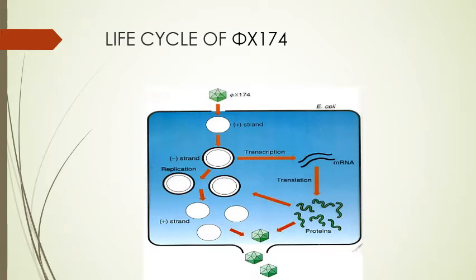Now the life cycle of φX174. Here the φX174 bacteriophage comes in contact with E. coli, which has a positive strand, and from there negative strand replication takes place, and then again positive strands are formed. Then on the other side you can see there is transcription, and because of transcription mRNA is formed, and then again from translation proteins are formed, and then the bacteriophage comes out.